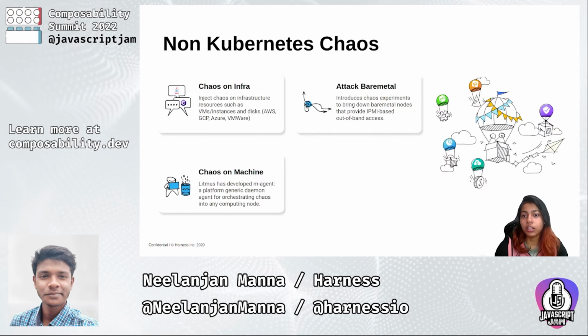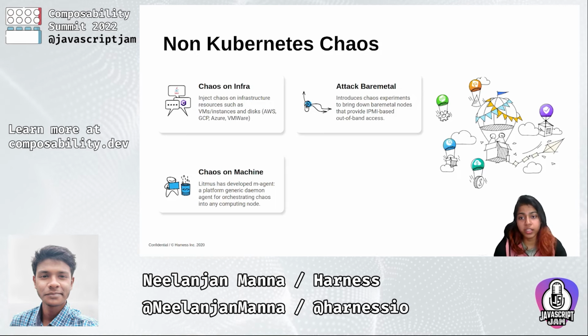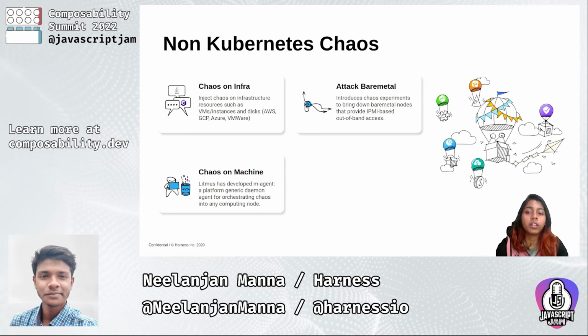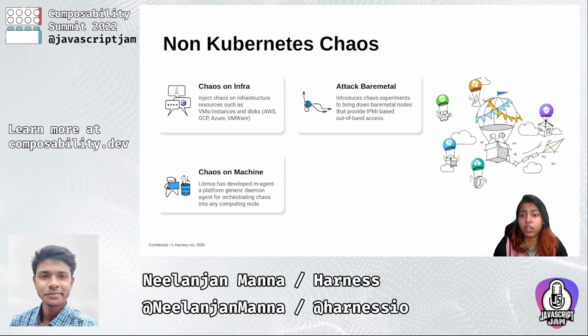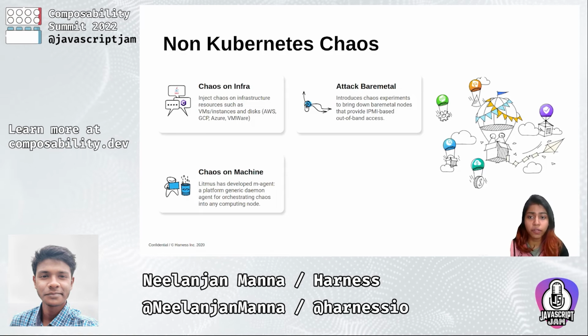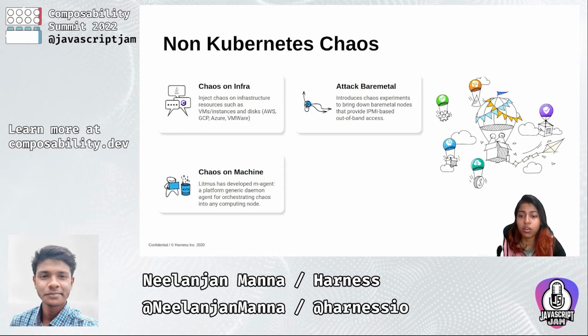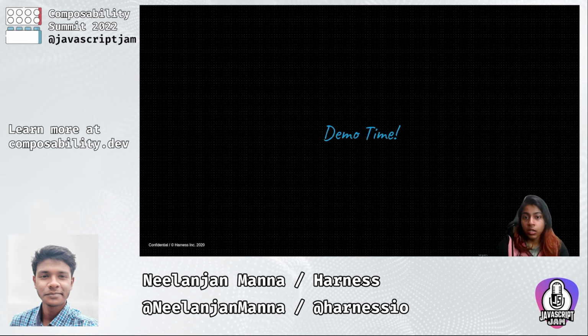Lastly, Litmus also provides non-Kubernetes chaos, where you can perform chaos engineering on infra resources, then attack bare metals or any machine. Okay, so demo time. I'll hand over to Nilanjan, who will be showing us a very brief demo.